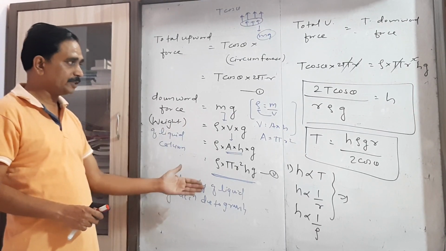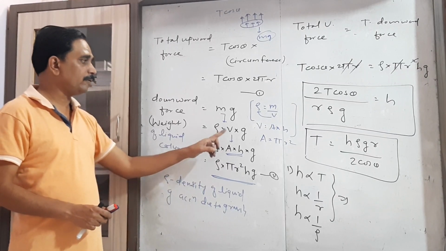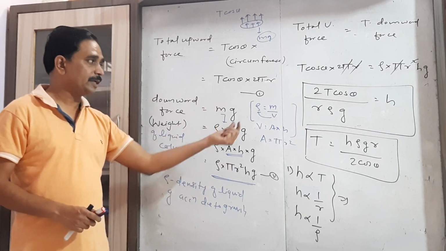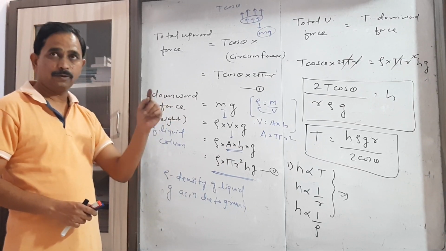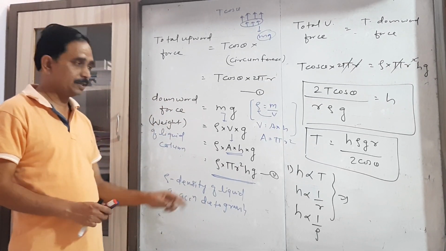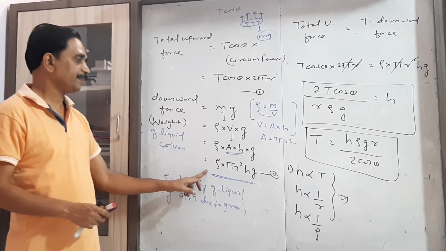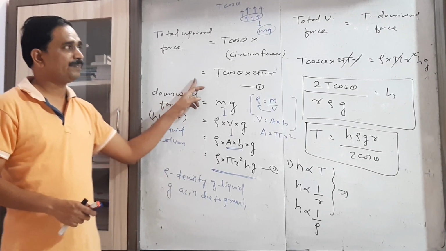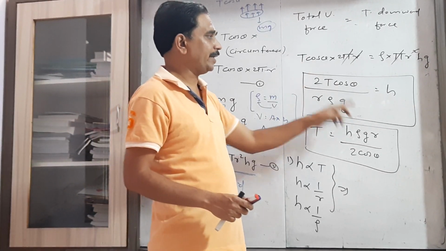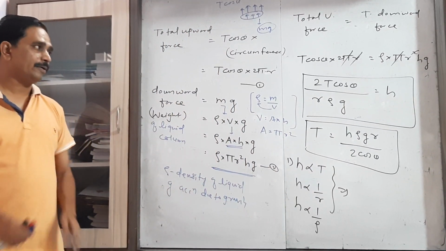You have to put the various values. First put the value of m, rho into V. Then put the value of V, that is the volume of the cylindrical tube, area into height. Put the value of area, the tube has a circular cross section, so the area of the circle is pi r square. So this is the complete value of the weight of the liquid column. Just equate them, cancel the terms, and find h equals 2T cos theta upon r rho g.